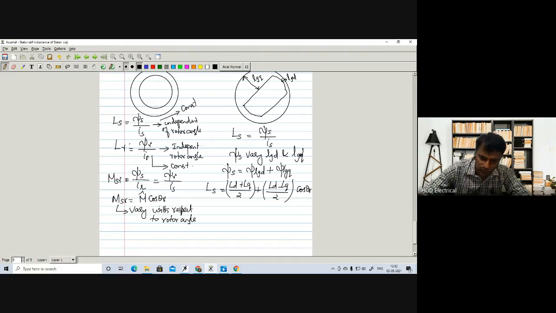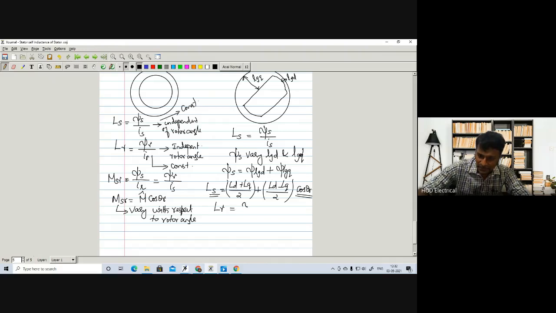Whenever there is no saliency in the rotor, the self-inductance of the stator as well as the self-inductance of the rotor are the same or constant. But when there is saliency, the self-inductance of the stator will vary with respect to rotor angle. Then what about the rotor inductance?